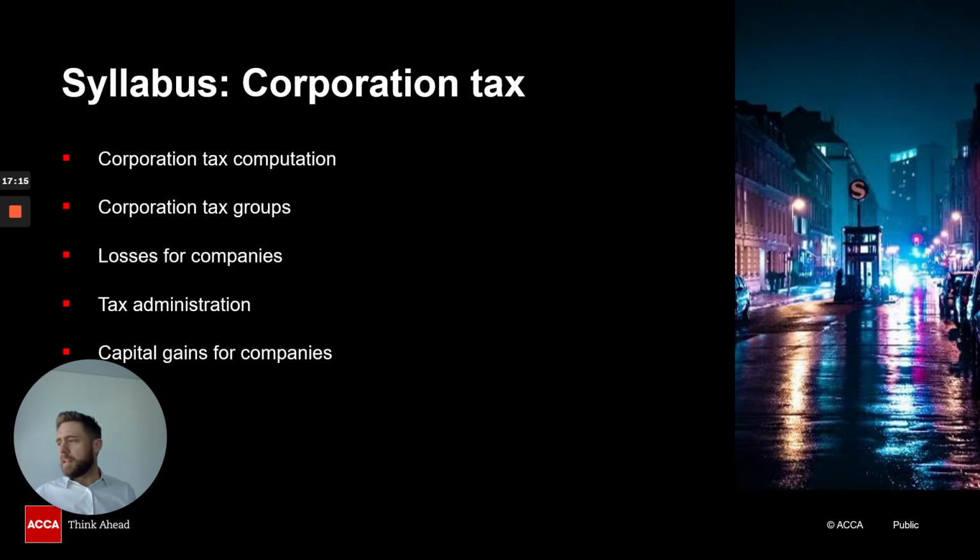Corporation tax groups. Now, groups, again, very, very important topic area within corporation tax, because groups do come into play when we talk about the next bit after with losses, also maybe with capital gains, and also with a bit of tax administration, which again we'll talk about in a second. So groups, they fall into three main categories really. They are related to each other, i.e. they are associated companies. This is when the parent has direct or indirect control of more than 50%. Therefore, these companies will be associated, and associated makes a difference when it comes to determining the size of the company and the dividends received.